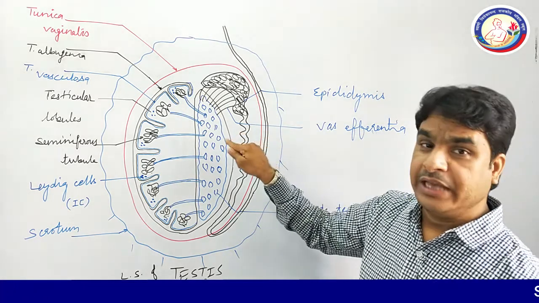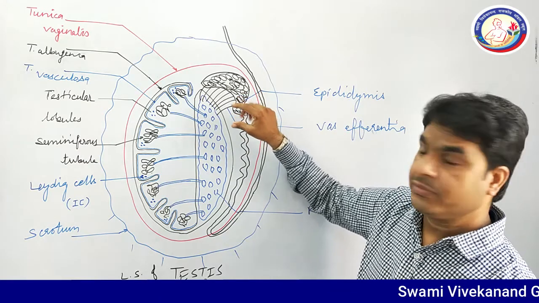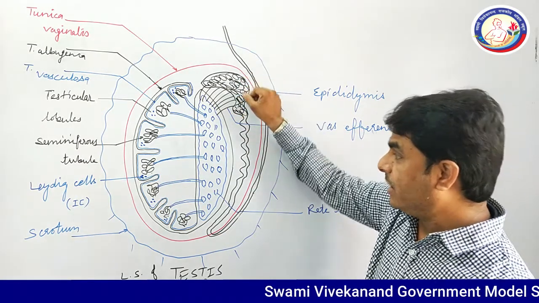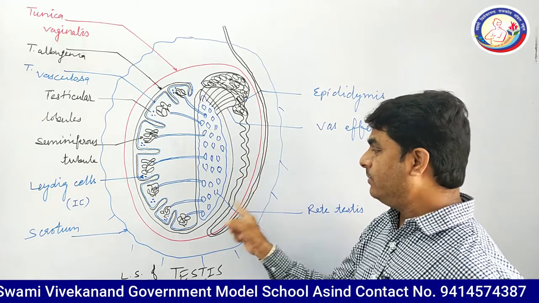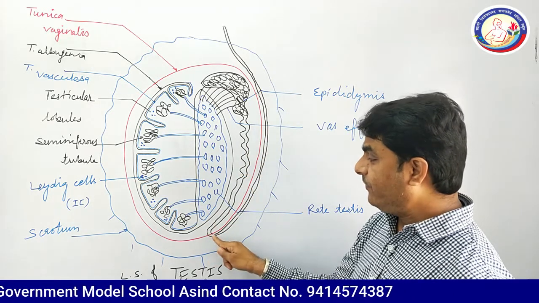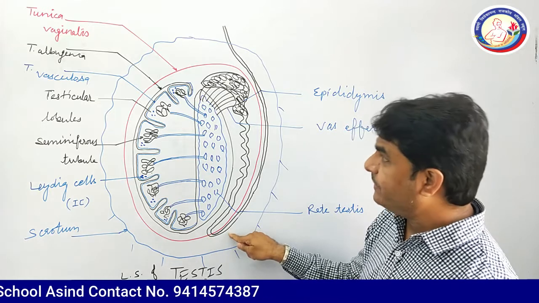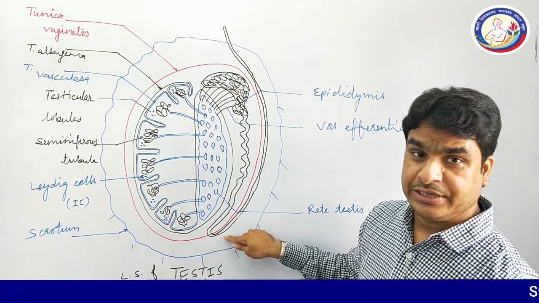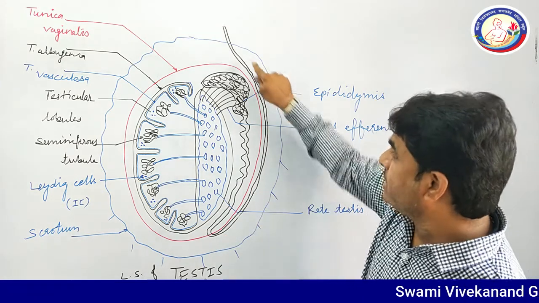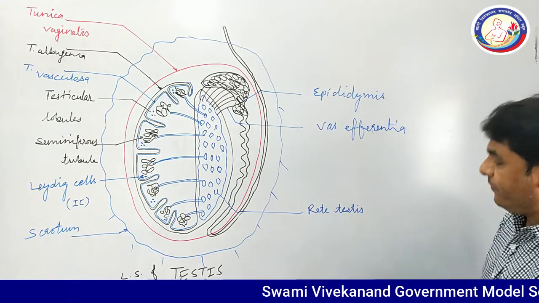As epididymis collects the sperm cells, it comes down and its coiling becomes lower and lower, and finally it comes out from the tunica vaginalis and it forms a straight long tube which is known as vas deferens.